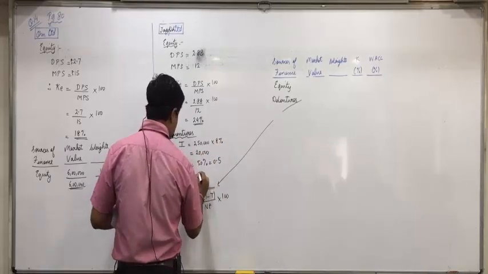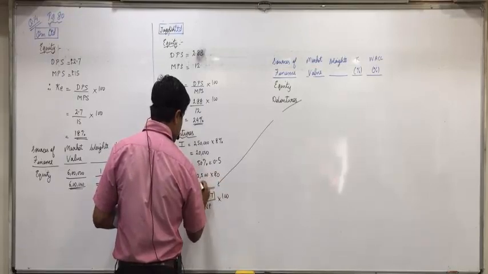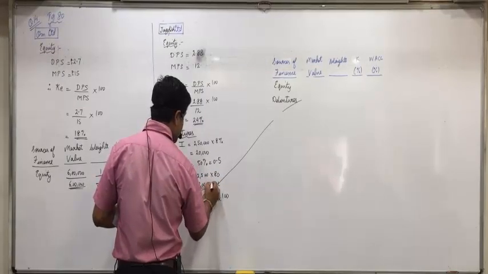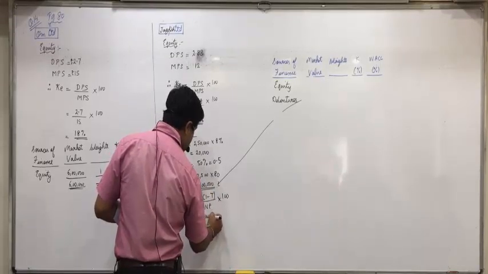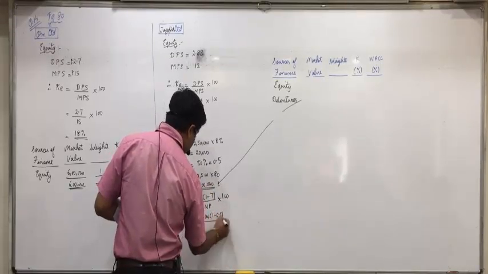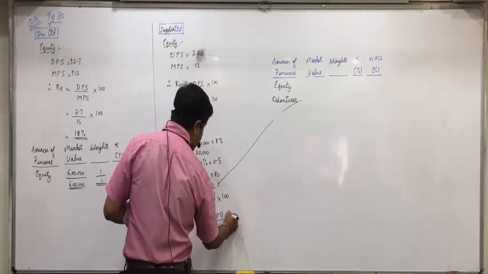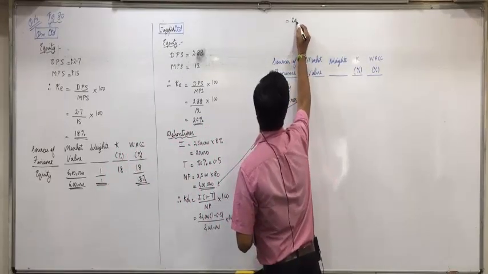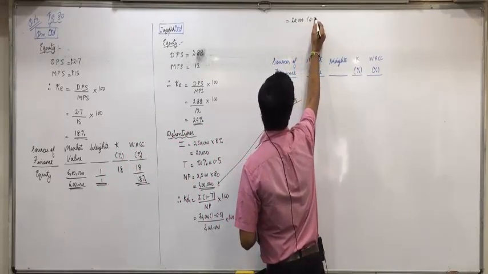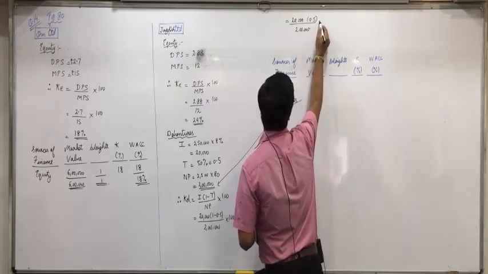Net proceeds: 2,500 into 80, 2 lakhs. So 20,000 into (1 minus 0.5) upon 2 lakhs into 100. That is 20,000 into 0.5 upon 2 lakhs into 100. That is 5%.